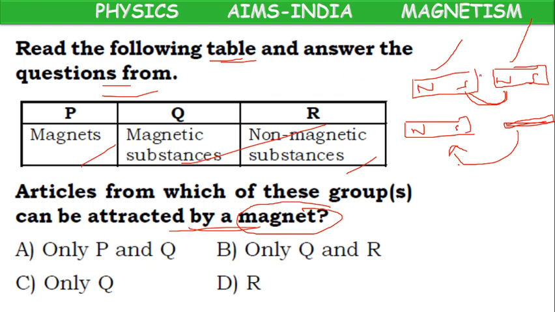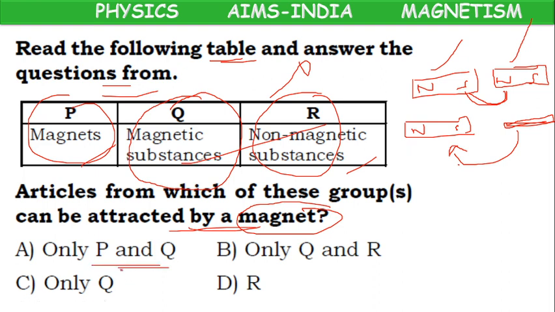So which can be attracted by a magnet? Another magnet can be attracted. Magnetic substances also can be attracted. Only non-magnetic substances do not get attracted. So the answer is P and Q. Both P and Q can be attracted by the magnets.